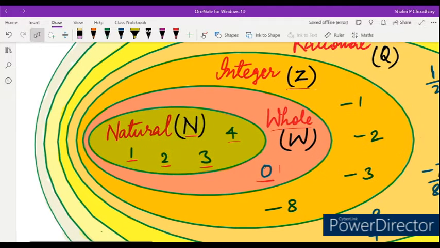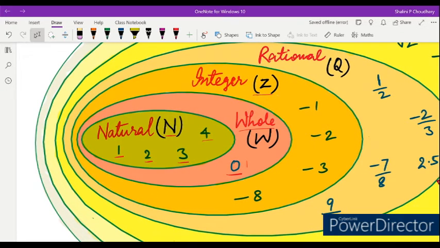Now whole number is 0 plus all the natural numbers. Integers are all the natural numbers plus whole numbers plus negative numbers also. Negative of all the natural numbers. So 0 plus natural numbers plus negative of all the natural numbers is included in integers. So minus 10, plus 10, minus 5, plus 5, 0, 1, 2, 3, 4, minus 1, minus 2, minus 3, all come under integers.